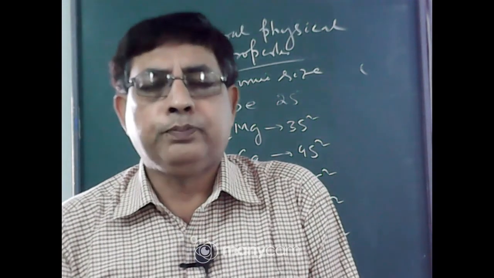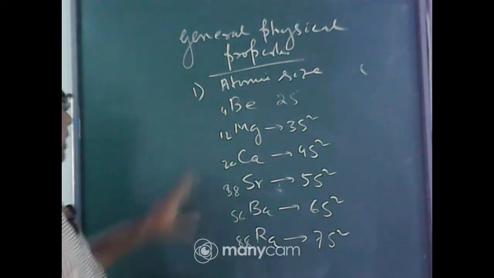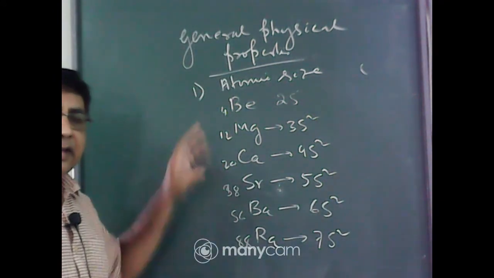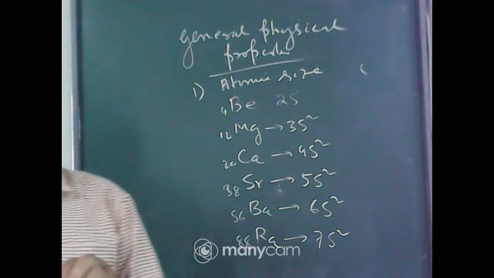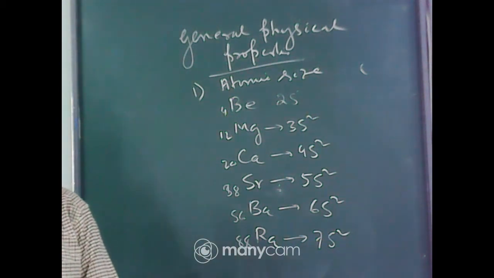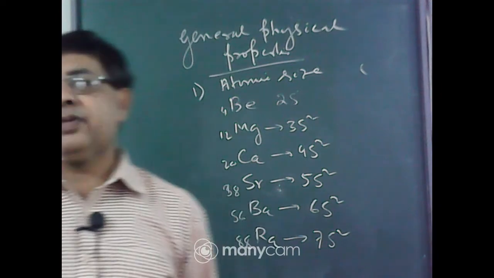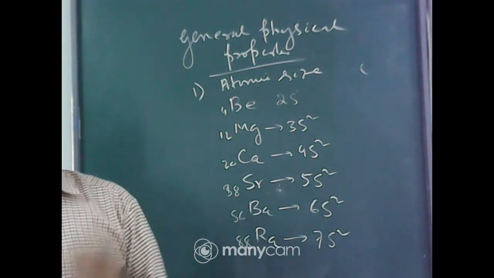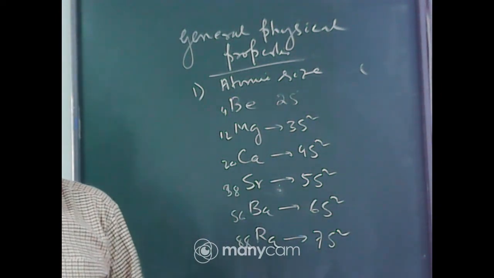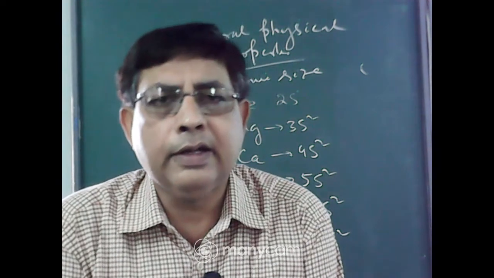Because down the group both the number of shells and nuclear charge increase, but due to greater screening effect of S and P subshells, I have already discussed the screening or shielding effect, the effective nuclear charge decreases due to greater screening constant, but the number of shells increases. So the effect of the number of shells dominates over the effect of nuclear charge. So atomic size increases down the group.